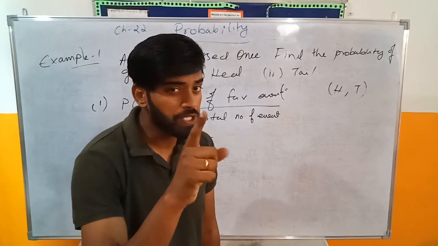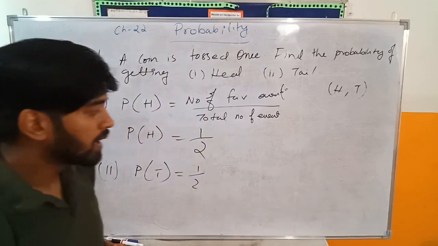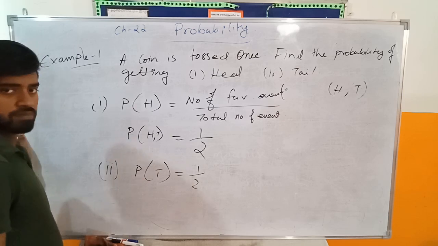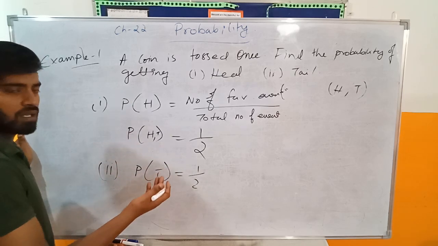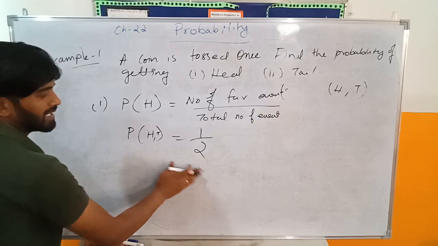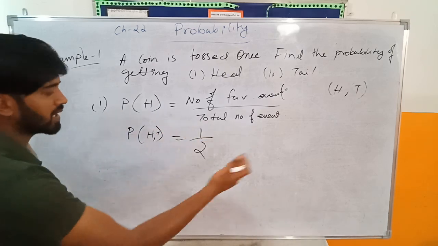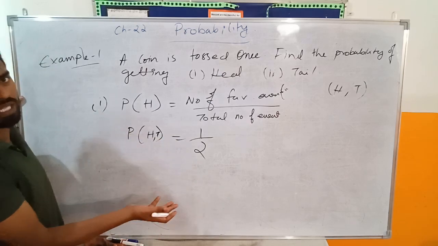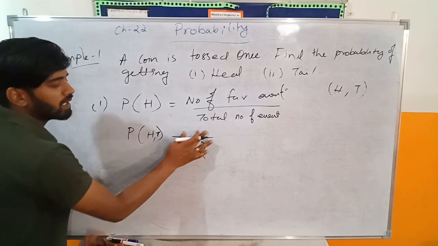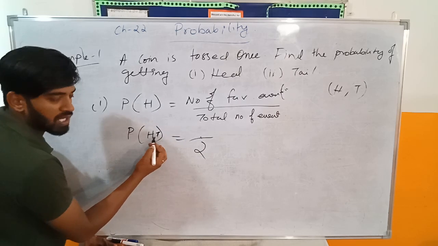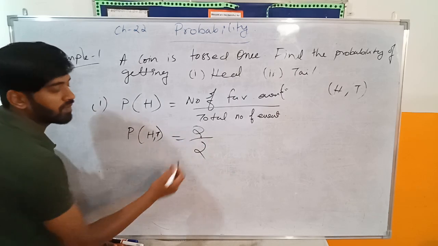But I really wanted to teach you one thing. Now if I say what is the probability of getting head or tail, so you guys can see I'm just erasing it. It's not in the question, but I am explaining other than the question. What is the probability of getting head and tail both? Either head or tail. Anything can come. So how many events am I favoring? Whatever the events you are favoring, you'll write it over here. So I am favoring 2 events.